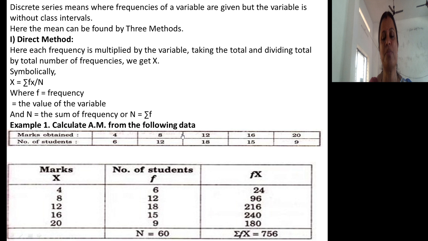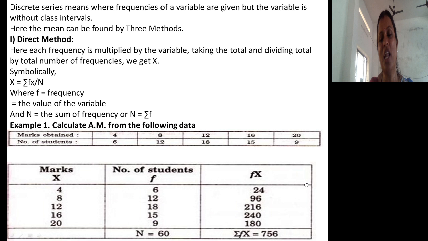Out of 20 marks, some scored 4, some scored 8, some scored 12, some scored 16, some scored 20. How many scored 4? 6. How many scored 8? 12 members. How many scored 12? 18 members. 16, 15 members. So this is grouped data. This is not ungrouped data. If marks scored by each individual student are given in the problem, it is ungrouped data. At that time you will apply the formula summation x divided by n.